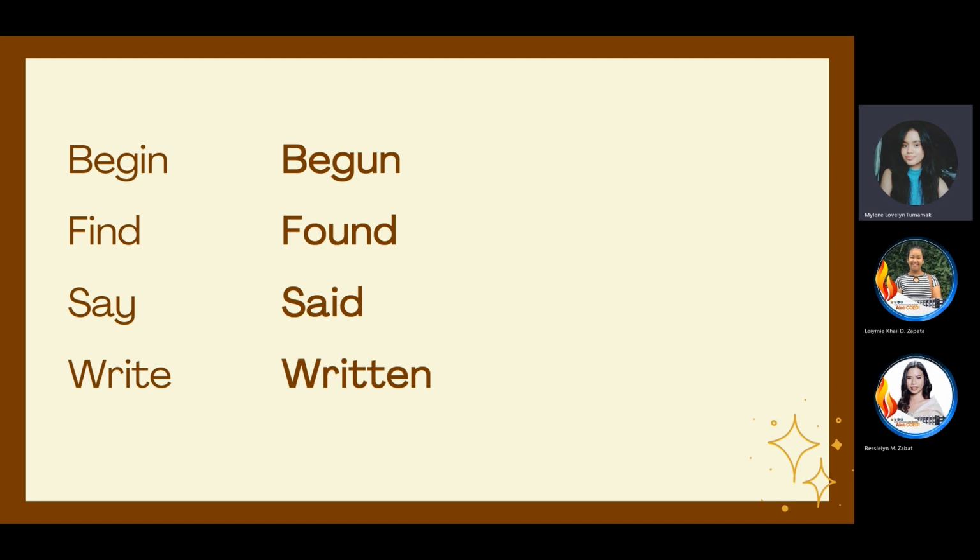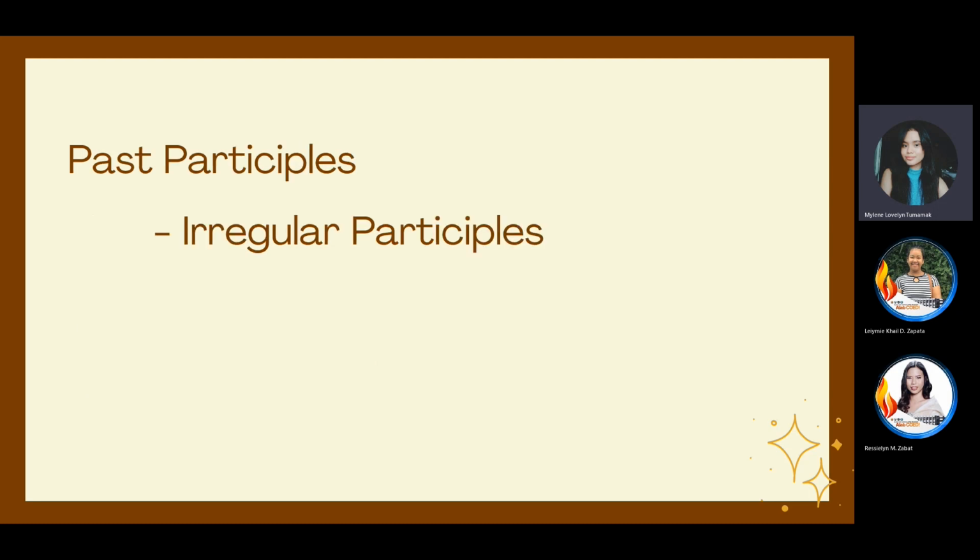So let's have this one. So we call them past participles. Whenever we add letters ed at the end, we call them past participles.